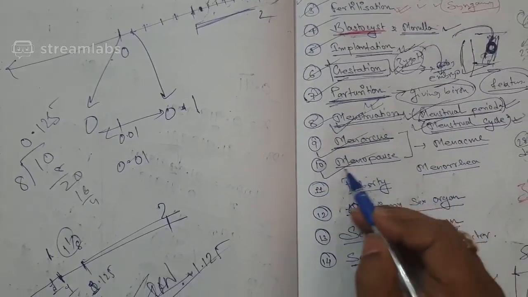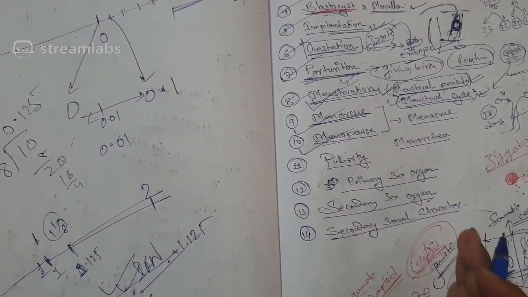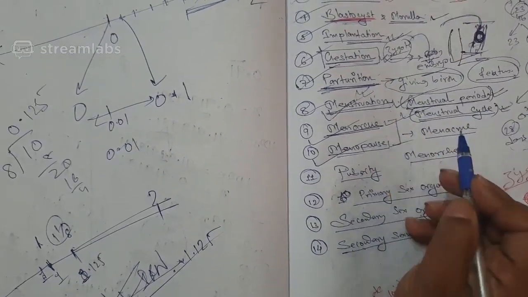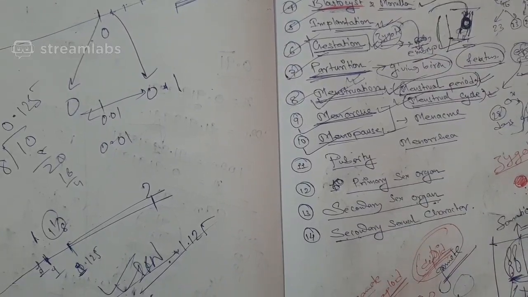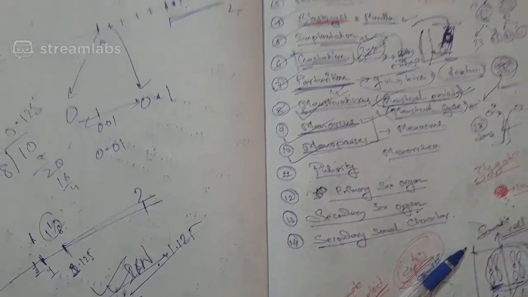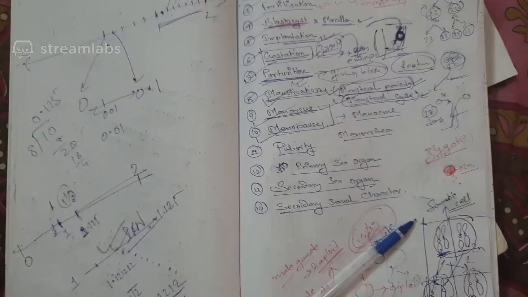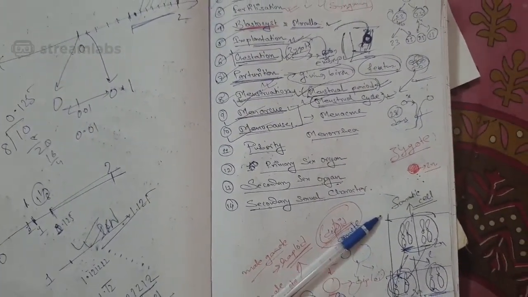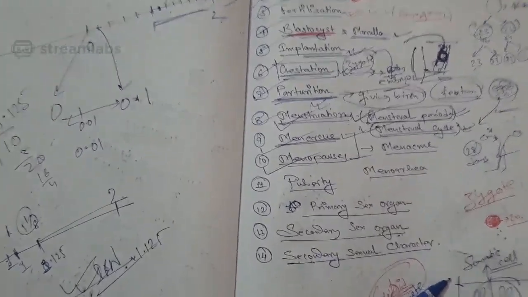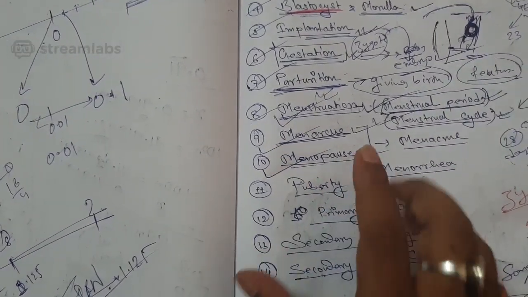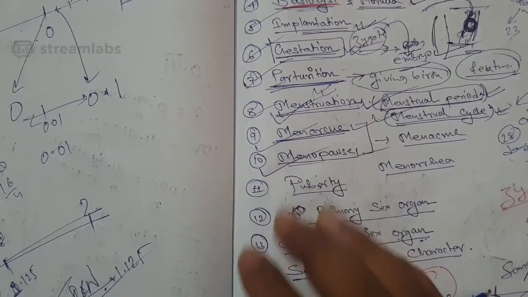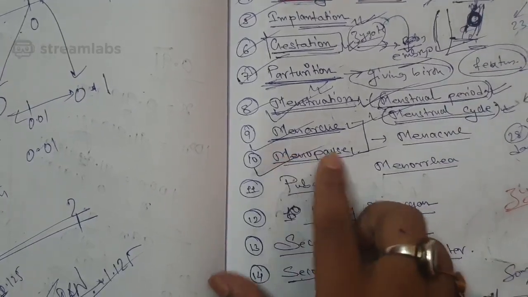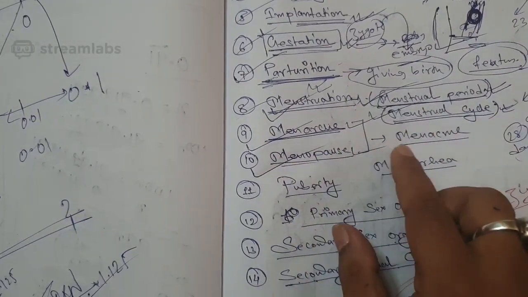Now what is menopause? The stop of the menstrual cycle, or the stop of the production of ovum. The start of the production of ovum is menarche. Females cannot produce ovum for their entire life, unlike the males, who can produce sperm for their entire life. When the ovum production stops, then definitely the menstrual cycle will also stop, and hence that is known as menopause, which may occur at the age of 48 years.